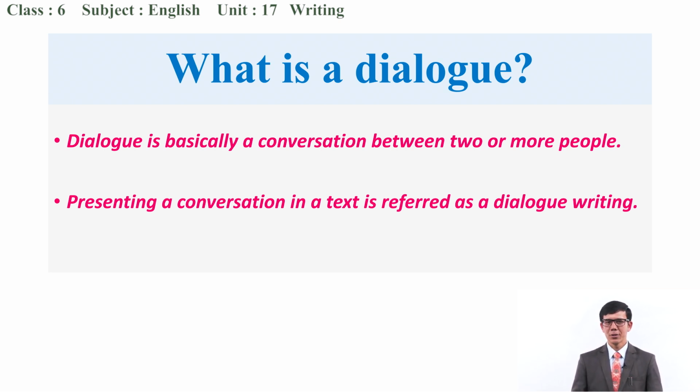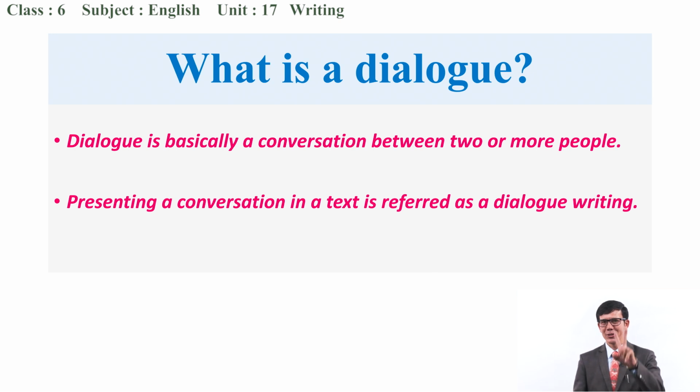So when there is a conversation between two or more people, that is the dialogue. And do you talk to yourself? Yes. Sometimes we also talk to oneself. What is that called? Very good. That is called monologue. Maybe when you are walking on the way, you are talking to oneself. That is called monologue, talking to oneself.